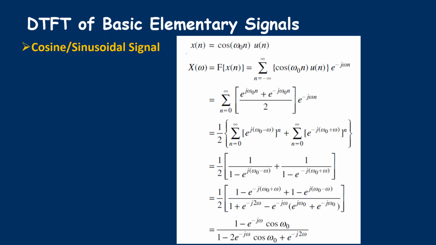So when you solve this equation, we will get the final answer as 1 minus e to the power minus j omega cos omega naught, divided by 1 minus 2 e to the power minus j omega cos omega naught plus e to the power minus j 2 omega. So this you can remember or you can solve it. So this is a reduced form of the equation. This is the DTFT of a discrete cosine signal.